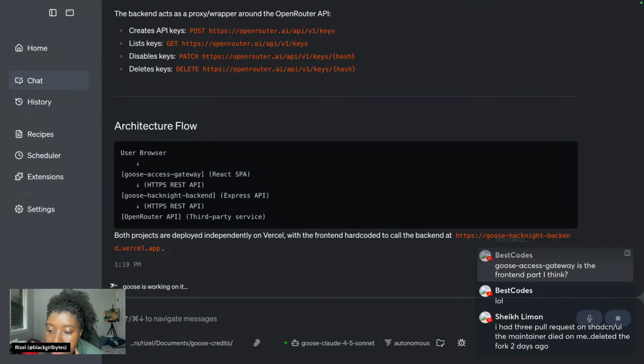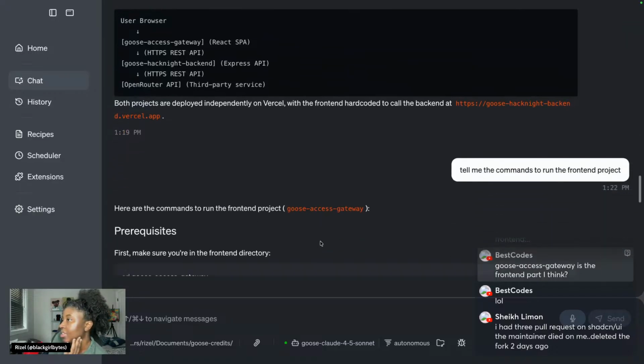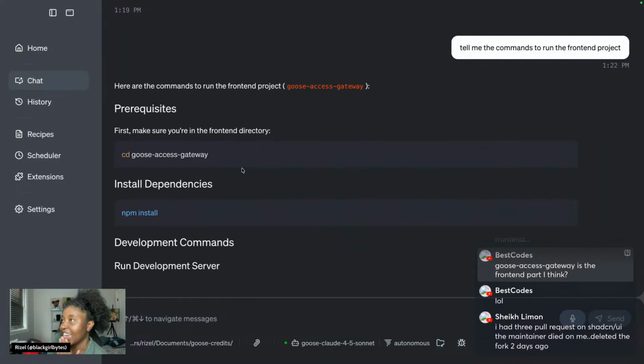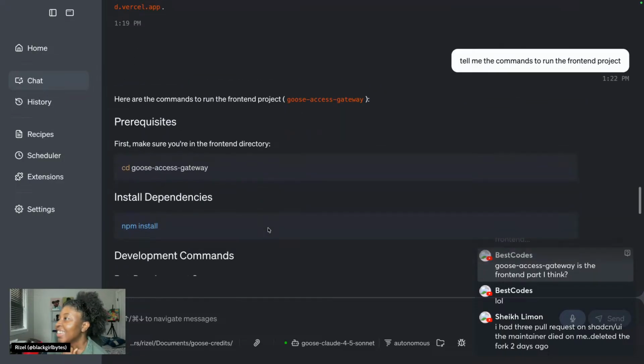Limo said I had 3 pull requests on shadcn/ui, the maintainer. Oh, I thought for a second when I read that, I thought the maintainer really died. But you mean they didn't respond to you, and they deleted the fork 2 days ago. Oh wow, interesting. I really gasped because I thought they're not alive anymore. That's so sad. But okay,